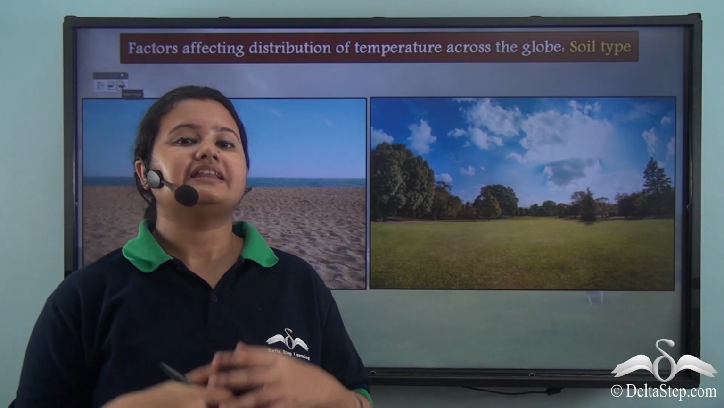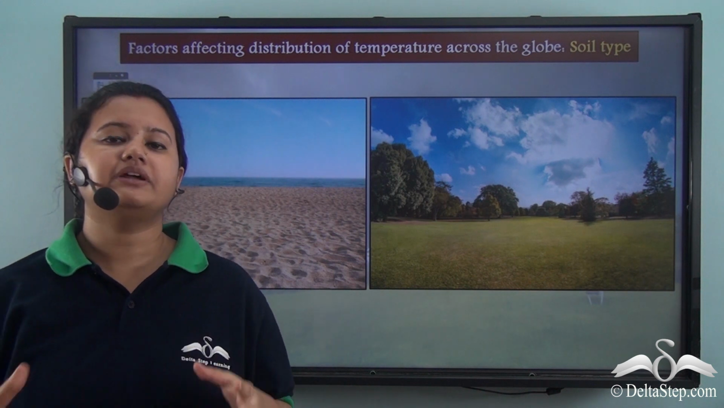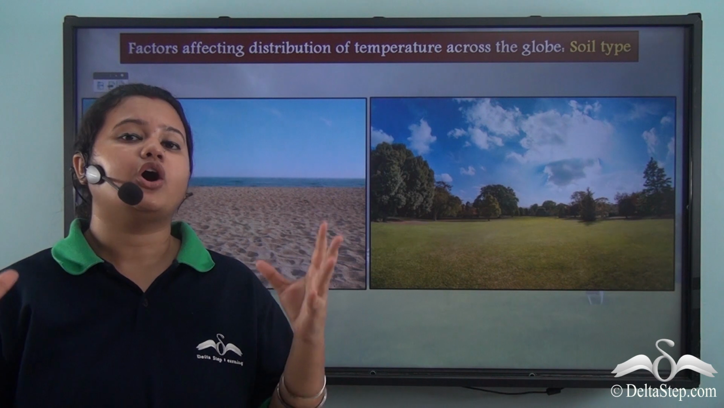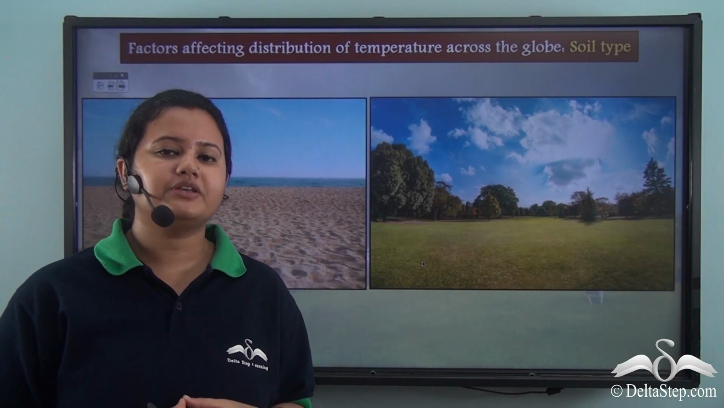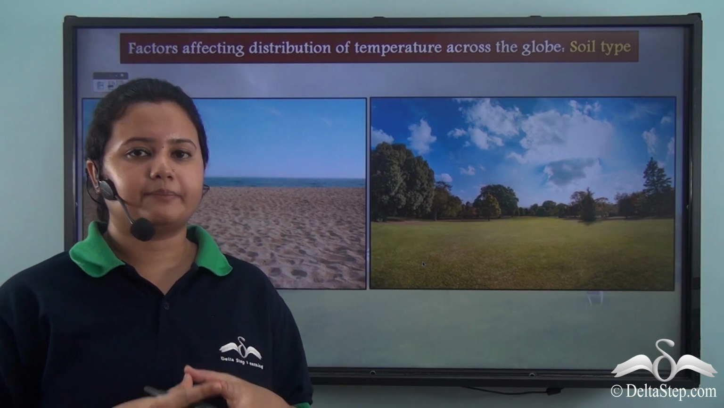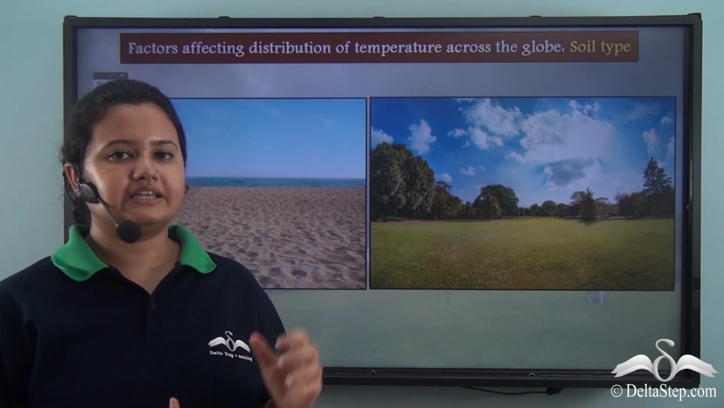This is because sand has higher heat capacity or thermal conductivity. That is, sand can absorb or retain more heat, while clay soil or loamy soil has less thermal conductivity or lower heat capacity. That is, they can absorb or retain less heat.